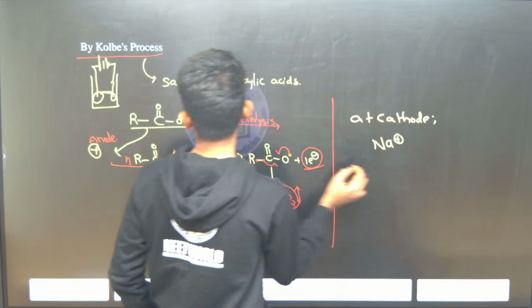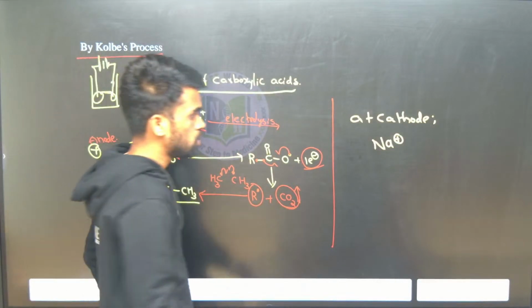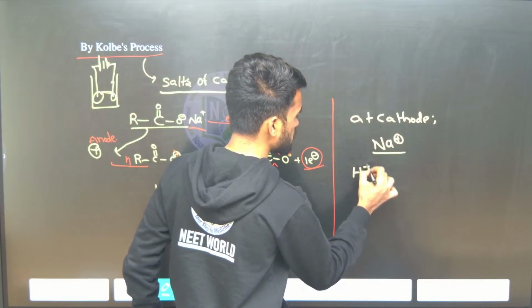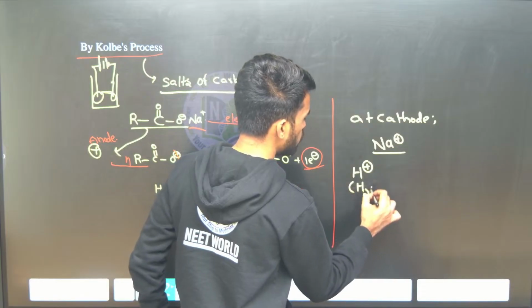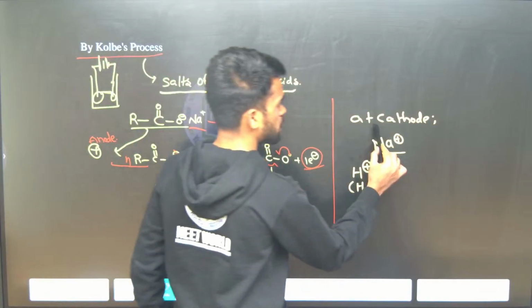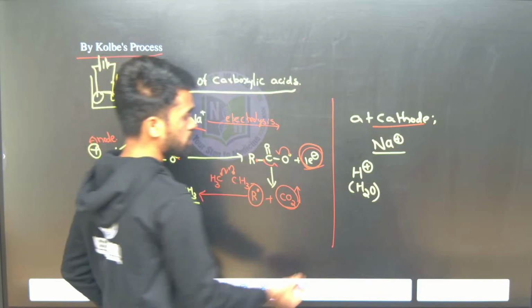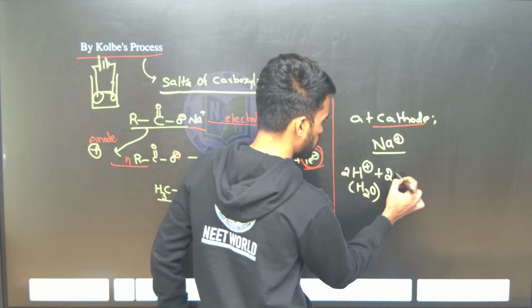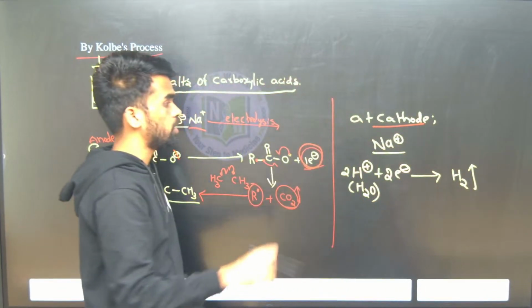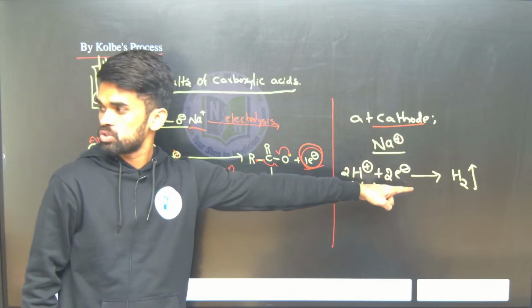Okay, and this is the sodium salt of a carboxylic acid solution. So along with this Na plus, we have the H plus ion that comes from water. Now out of these two ions, the H plus ion undergoes reduction at the cathode by taking the electrons released at the anode. So 2 H plus plus 2 electrons forms H2 gas. One more important point: hydrogen gas is released at which electrode? At the cathode, hydrogen gas is released.